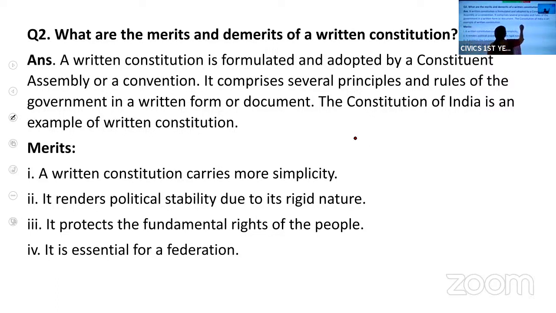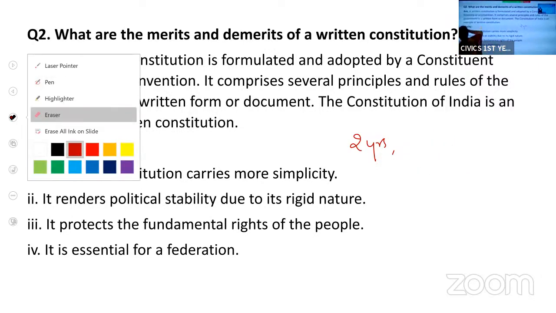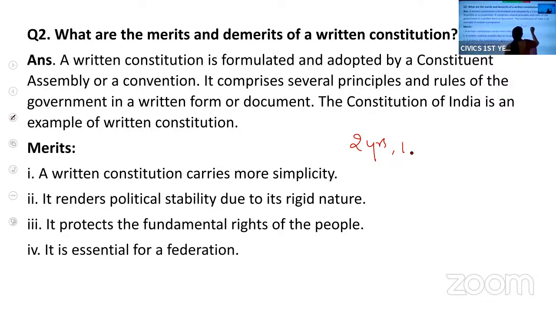It took 2 years, 11 months and 18 days to prepare the Constitution of India.